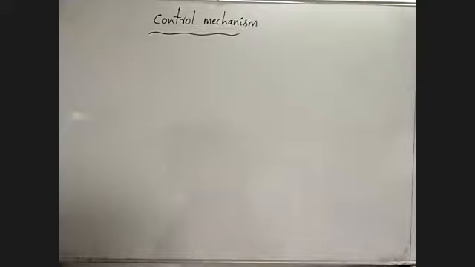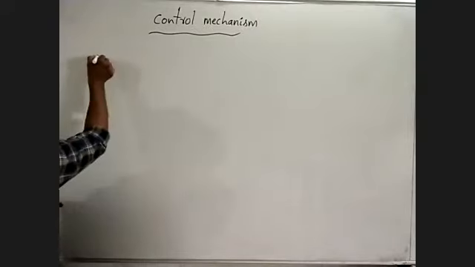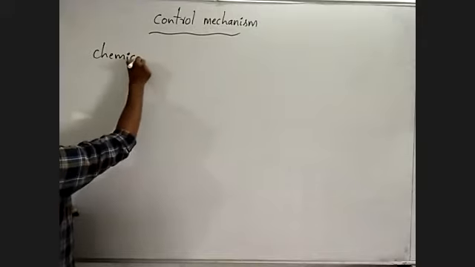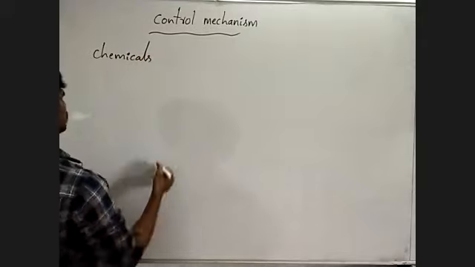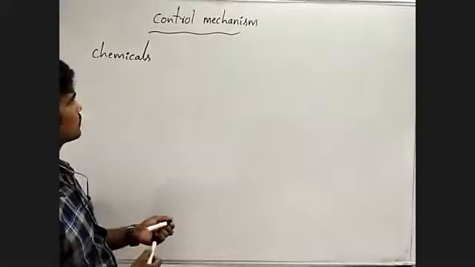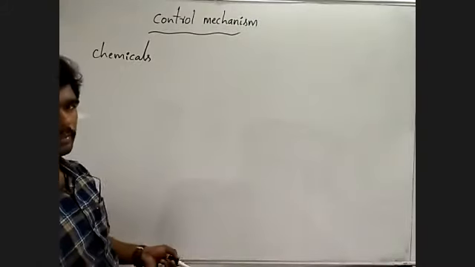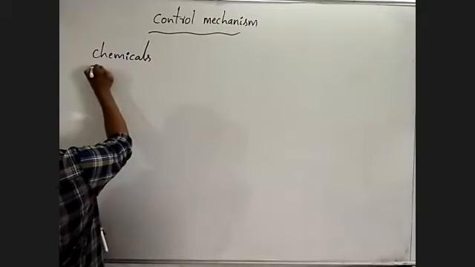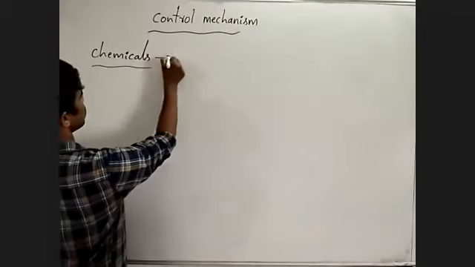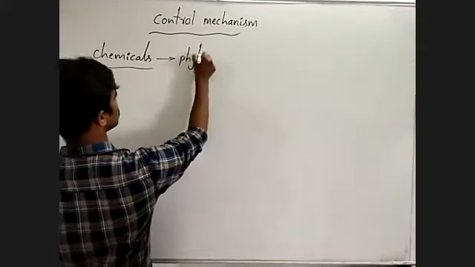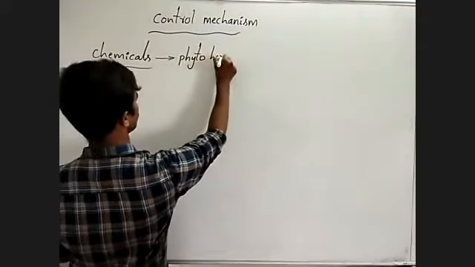Okay. Chemicals present in plants which are responsible for the control mechanism or responses in plants are called phytohormone.